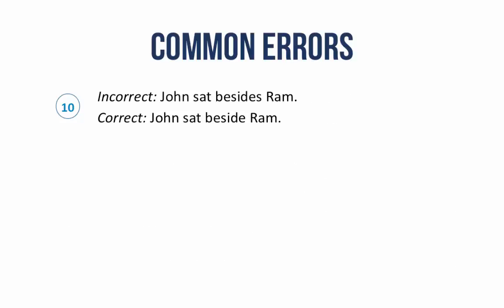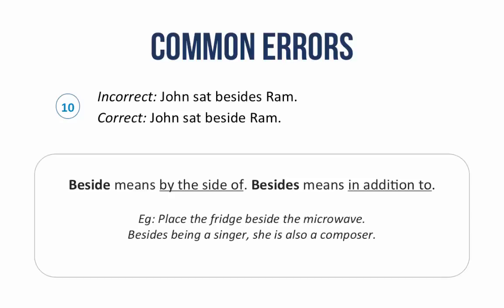Another common error is the usage of the word beside and besides. John sat besides Ram is incorrect. The correct usage is John sat beside Ram. This is because beside means by the side of and besides means in addition to. For example, place the fridge beside the microwave, which means place it next to the microwave. Besides being a singer, she is also a composer, which means in addition to being a singer, she is also a composer.